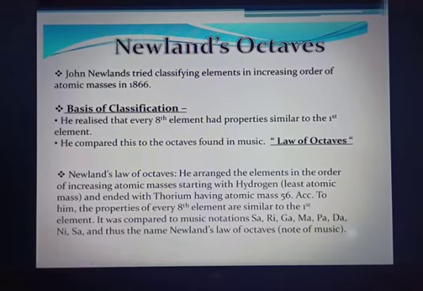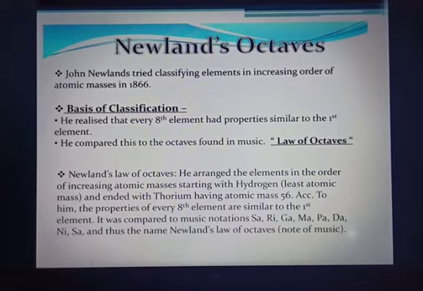So what was Newlands' law of octaves? He arranged the elements in order of increasing atomic masses, starting from hydrogen, which has the least atomic mass, and ending with thorium, having atomic mass 56. According to him, the properties of every 8th element are similar to the first element. And like I said, he compared this to music notation, sa re ga ma pa dha ni sa, and thus the name Newlands' law of octaves, notes of music, right?